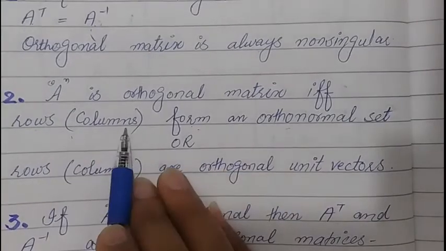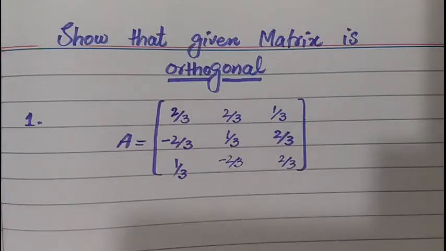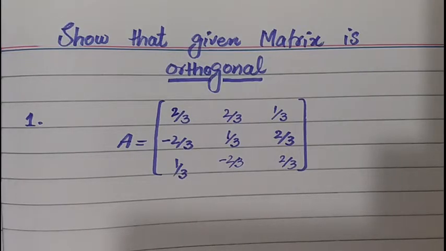And third, we have to show its rows or columns form an orthonormal set. Now this is the given matrix, and we will prove by these three ways that it is an orthogonal matrix. So it's up to you which method you will apply.